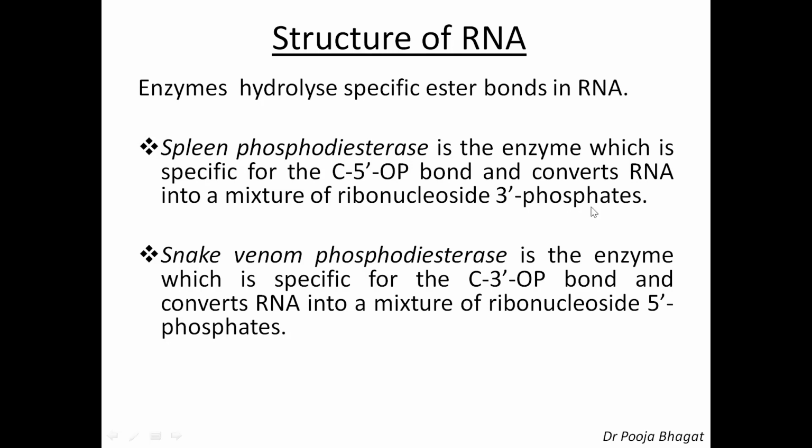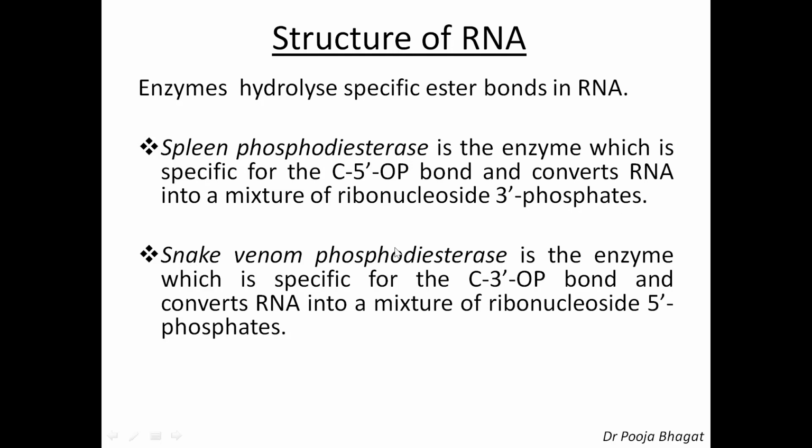Now in RNA, these are the two enzymes which we can use. Spleen phosphodiesterase. This is the enzyme which is specific for the C5-OP bond. C5-OP bond means the 5' carbon and the bond between oxygen and phosphorus. It cleaves that bond, and so it converts RNA into a mixture of ribonucleoside 3' phosphates. I will show you in the next slide. So spleen phosphodiesterase is specific for this and therefore gives a mixture of ribonucleoside 3' phosphates.